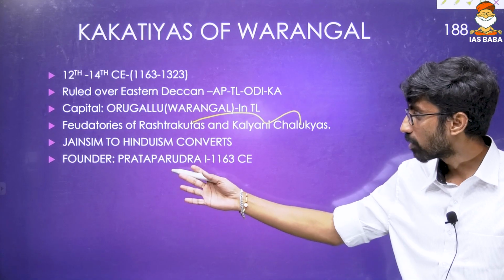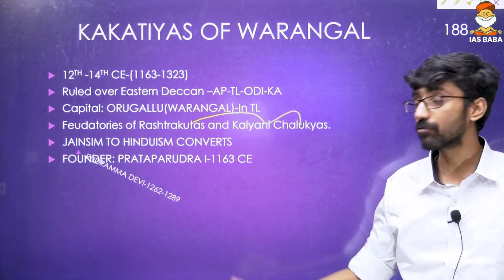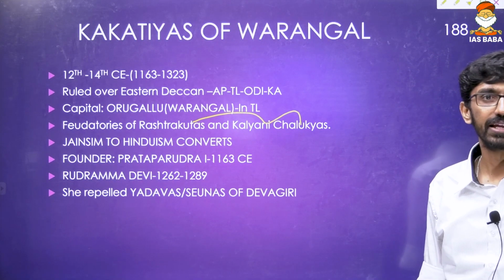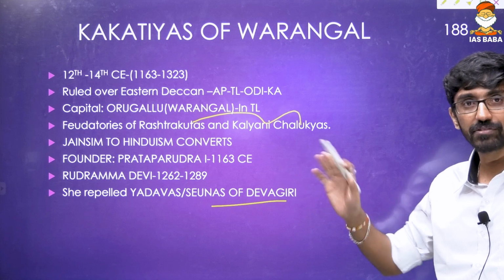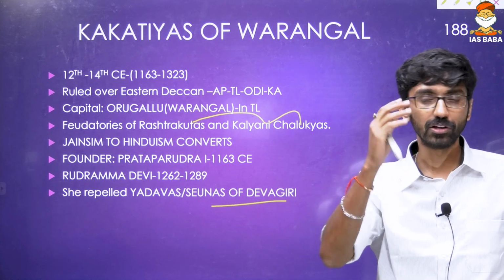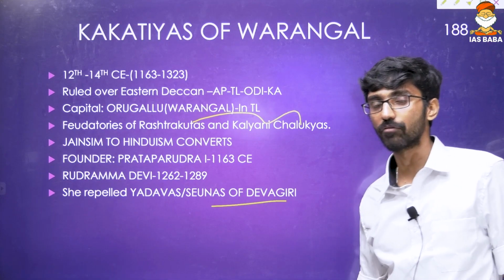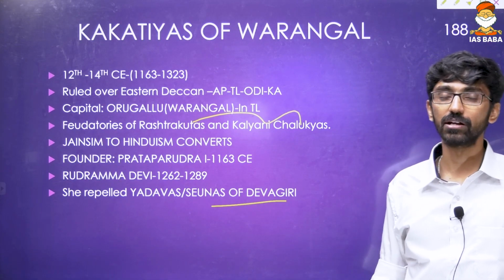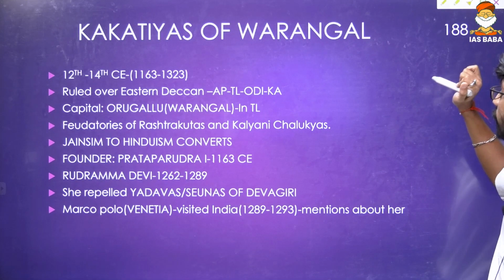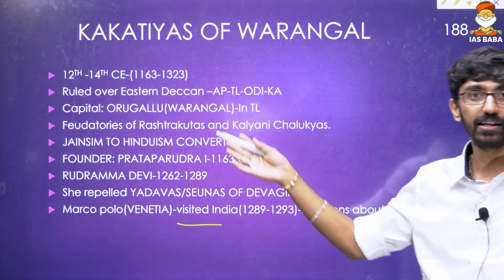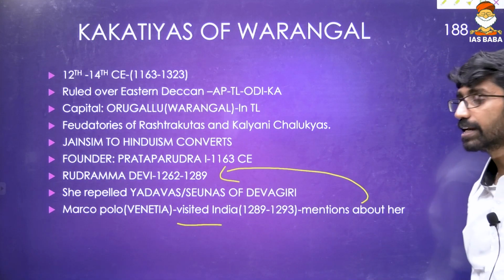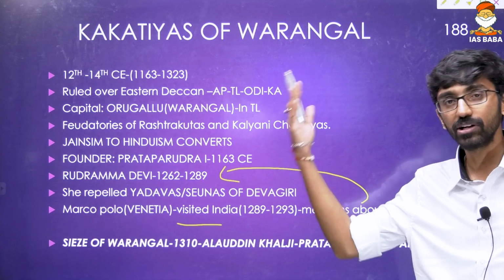Among the major rulers we can talk about Prataparudra I, 1163. Then one female ruler was very famous, and a movie was also made about her, that is Rudrama Devi. She repelled the Yadavas or Sevunas of Devagiri, who were contemporaries of this dynasty. Devagiri is northwest of the Telangana or Warangal region, in Maharashtra and the border of Madhya Pradesh. Marco Polo, a Venetian merchant from Venice, Italy, visited India between 1289 and 1293, and he mentioned Rudrama Devi.